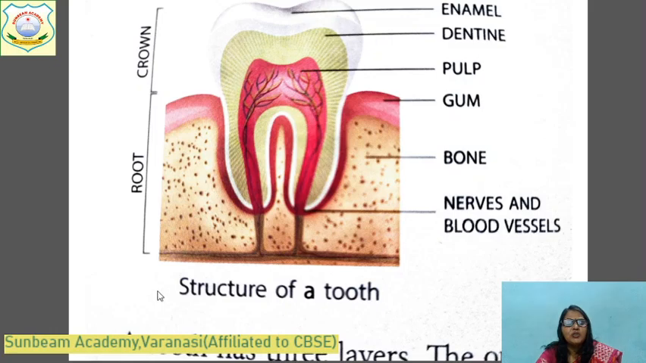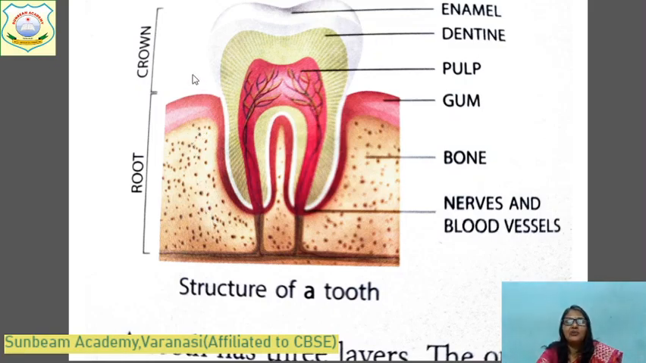Children, the main two parts of the tooth are crown and root. The part of the tooth that you can see, that is visible, which you clean with your brush, is called the crown. It is white in color. And the part of the tooth which you cannot see, which is present inside the gum, is called the root. Okay?